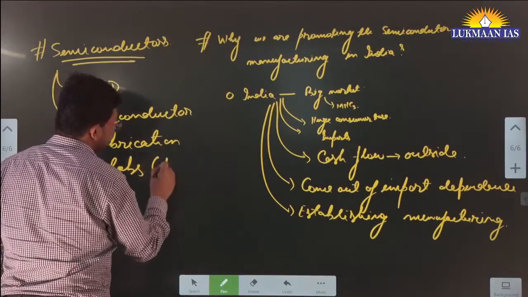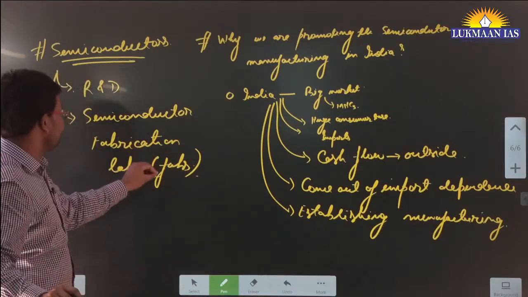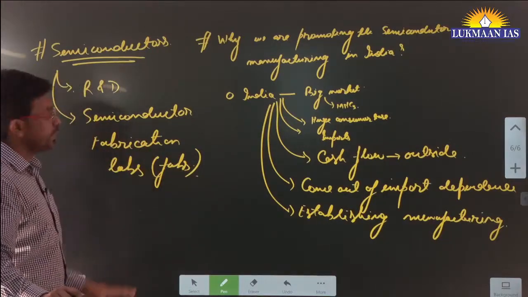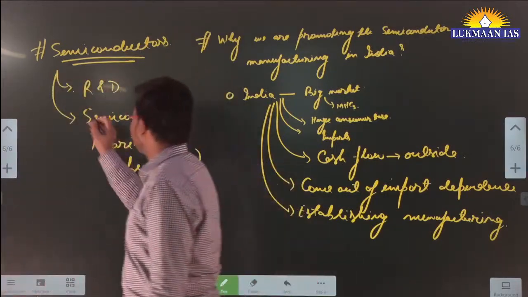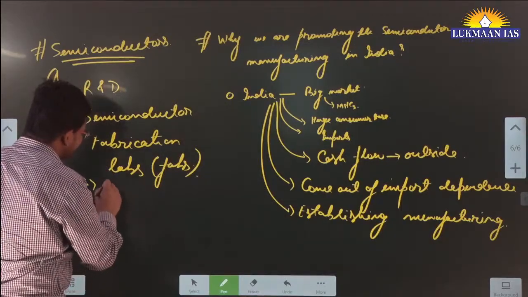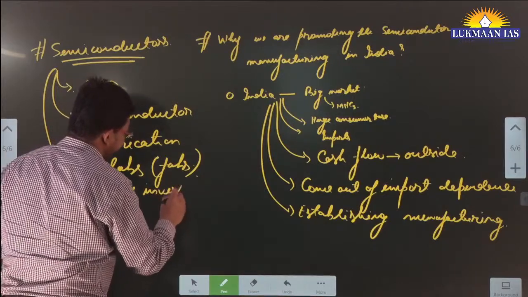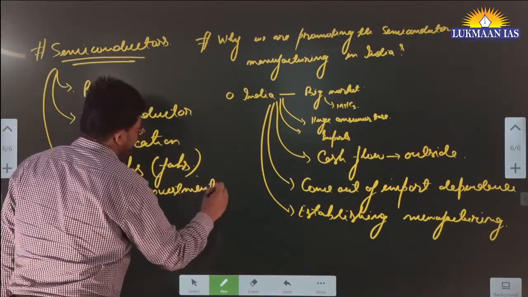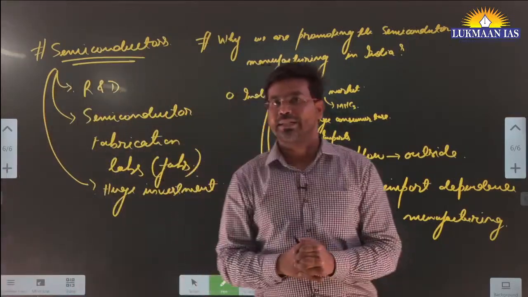In short, they are known as fabs. You might have read articles that mention fabs. It means semiconductor fabrication labs. So it needs a huge amount of R&D, it needs semiconductor fabrication labs, and it also needs a huge amount of investment in one go for setting up those semiconductor related things.